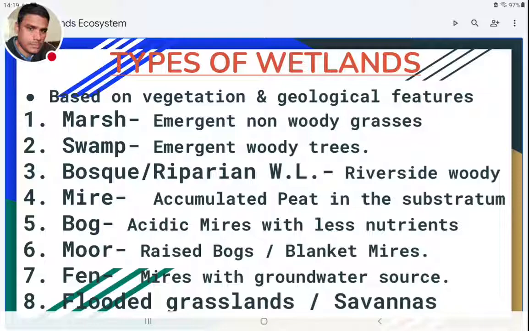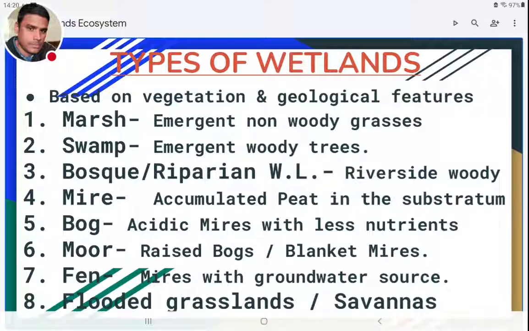And the last one is flooded grasslands or savannas. These flooded grasslands and savannas can usually be seen near the equator areas. Near the equator areas, daily rainfall will be there. These types of grasslands can be seen in Africa and also in the South American continent.